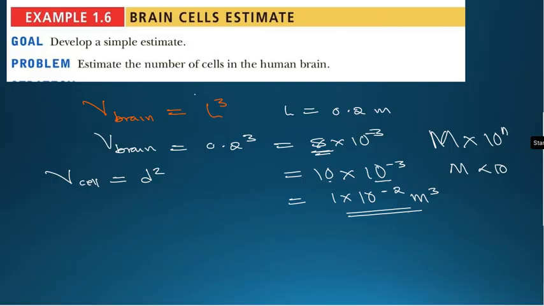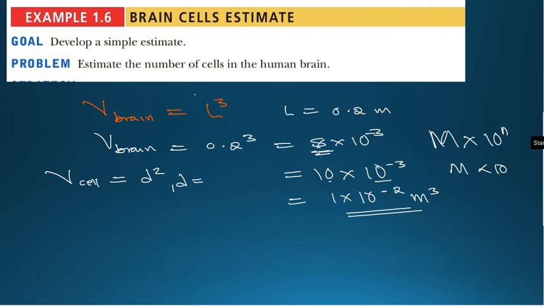From what has already been given as the reasonable assumption, the length of a single cell is typically known to be, so our d is going to be 1 times 10 to the power negative 15.